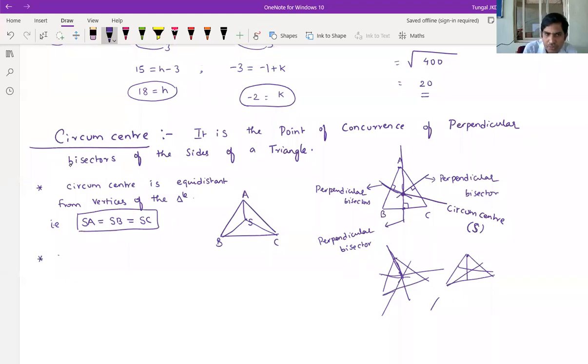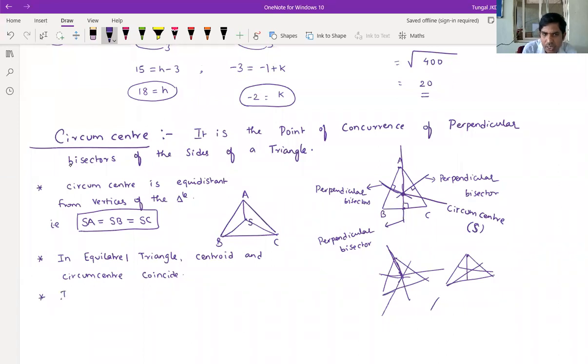Second point, in an equilateral triangle, centroid and circumcenter coincide. Coincide means both are equal in case of an equilateral triangle.